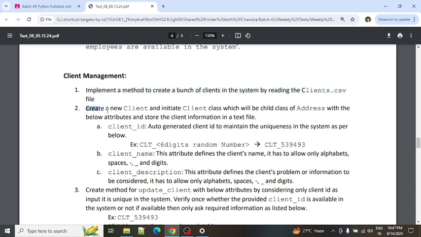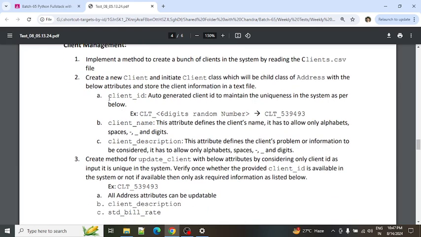The second point is that if we want to create the client manually, each single entry we want to add, in that case this method has to be implemented. The create a new client method has to be implemented. So to create a client, these are some of the attributes I just added. The first attribute is called client ID. This is auto generated in this format: CLT underscore 6-digit random number has to be generated.